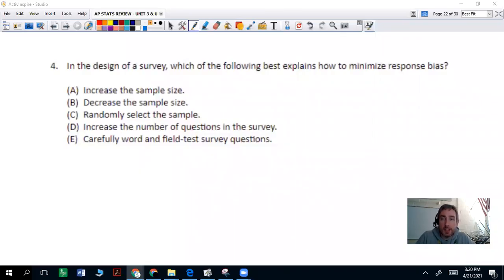Question 4. In the design of a survey, which of the following best explains how to minimize response bias? Increase the sample size, decrease the sample size, randomly select the sample, increase the number of questions in the survey, carefully word and field test survey questions. Go ahead and think about pausing this question, look up your terms if you need to.